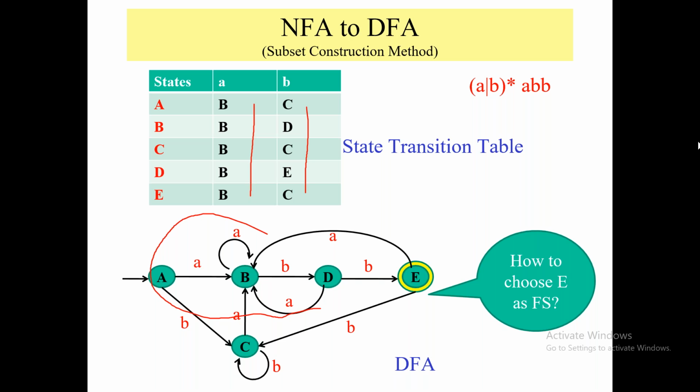Akshay, Fenil, Harsh, Heli, Hetvi, Kishan, Krishnaraj, Rutvik, I want you to answer. How will I know that E is the final state? Yes Heli, E is the final state, but how? If one of the final states is in E, yes, you are going good. Only Heli is listening to me. No other students are listening.